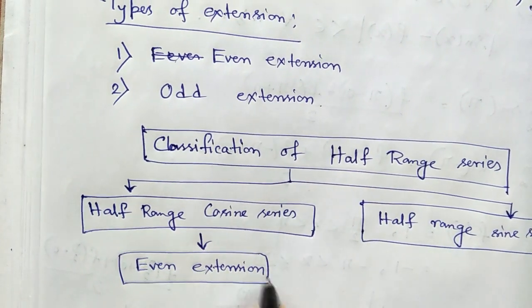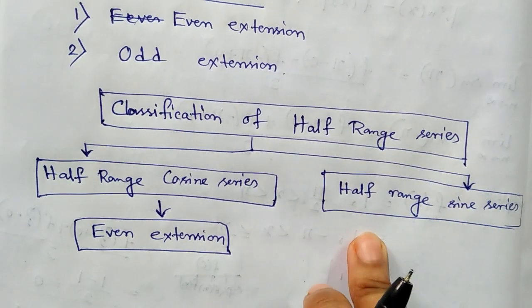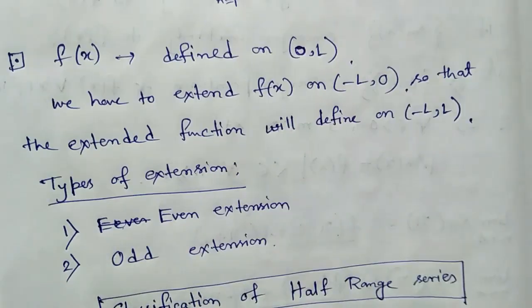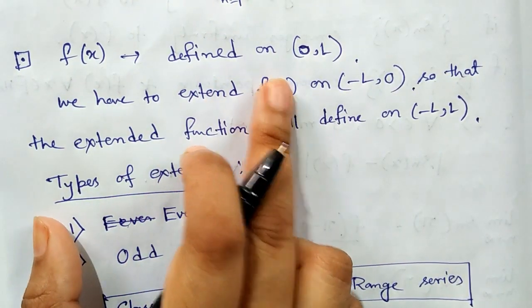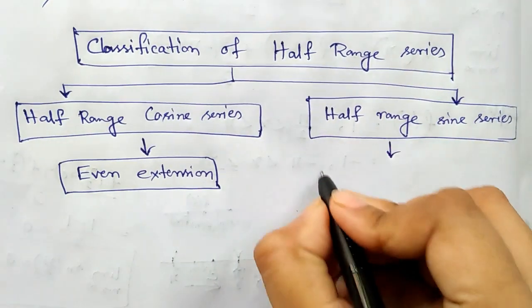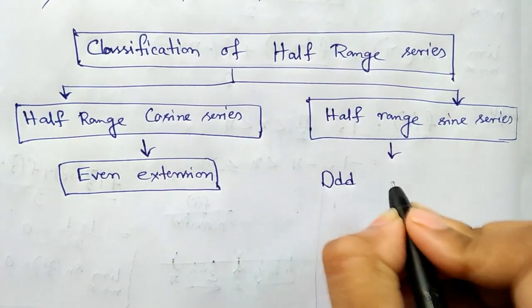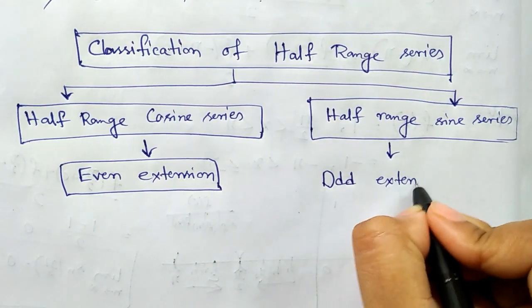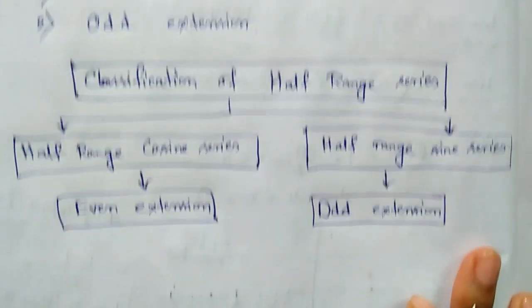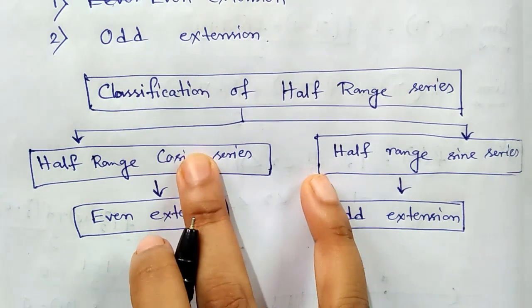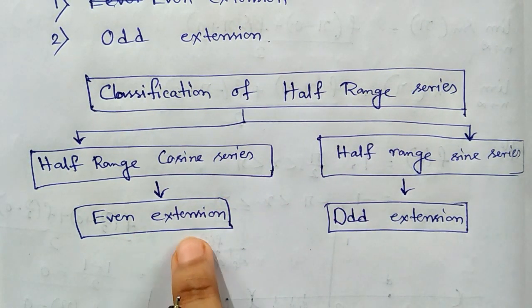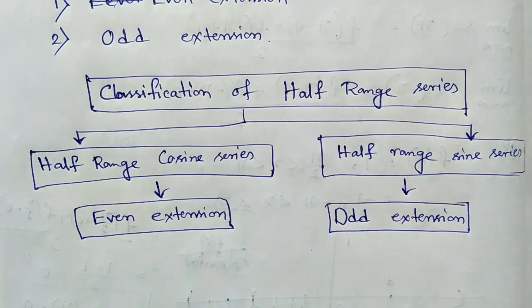And if the problem is such that find the half-range sine series of the given function f(x) which is defined on (0, l), then our extension will be odd extension. So, according to our problem, we realize what type of extension we should do.